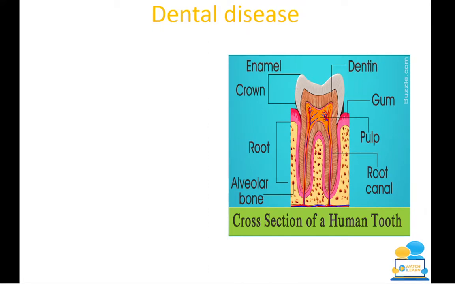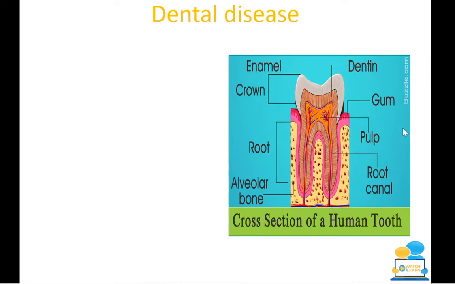So here is a nice image of the tooth, and it gives people a better view of what exactly we're talking about, because when we're talking about all these different scientific terminologies, it's good to be able to visualize. So the enamel is the hardest part that's outside, and it's actually the hardest structure in your body. The top of the tooth is called the crown. Inside you have your pulp cavity, and this is where you have your roots.